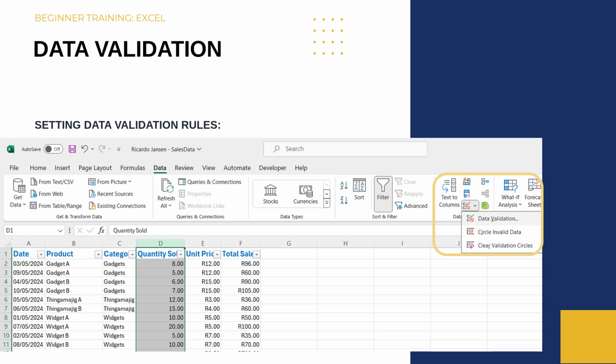For example, if a cell should only be in a date format, whether it should only be a number value, or even if it should be from a predetermined list. By selecting data validation, you would not be able to override the cell.